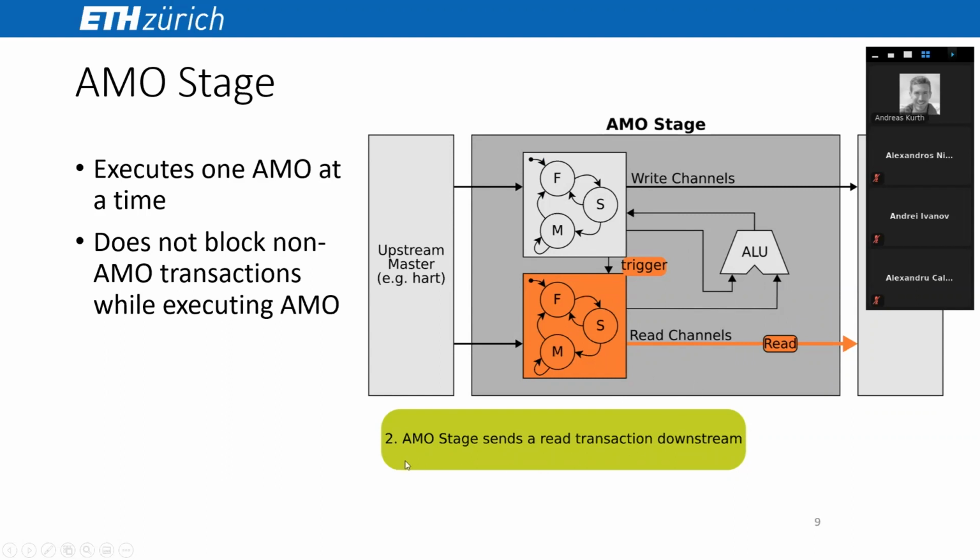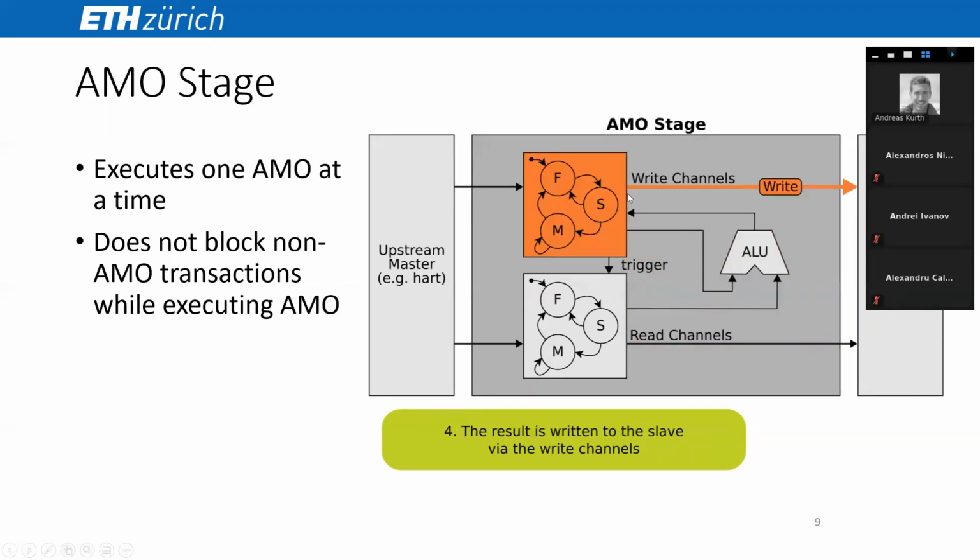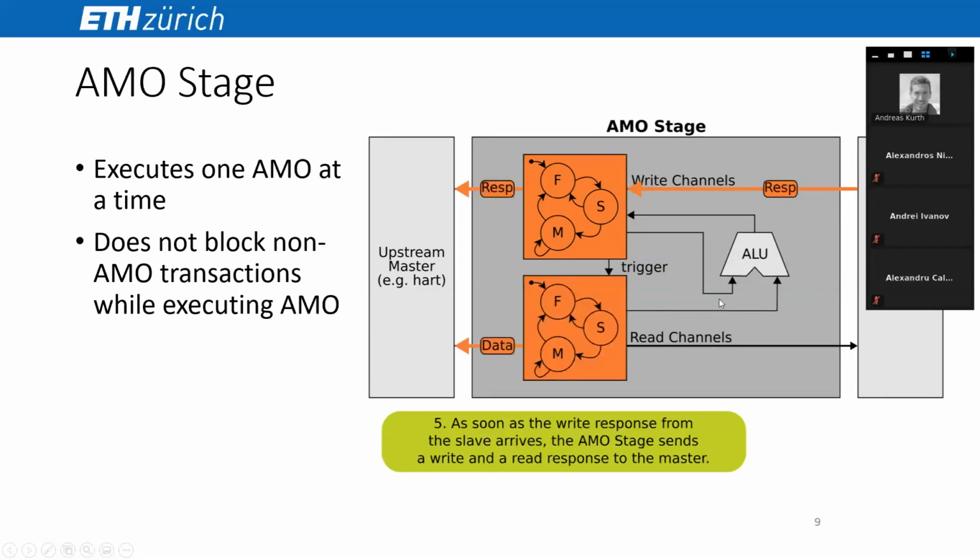So the AMO stage sends a read transaction downstream. It then gets a read response with the data, which forms the second input, and those are computed together to form the new value, the updated value of the memory location. And the result is then written back to the memory slave via the write channels. And as soon as the write response from the slave arrives, the AMO stage sends a write and a read response back to the master, meaning that the memory location has been updated with the write response and the data prior to the operation with the read response.